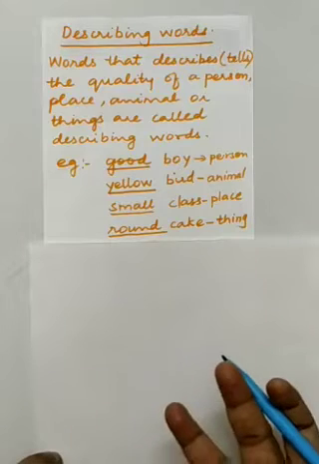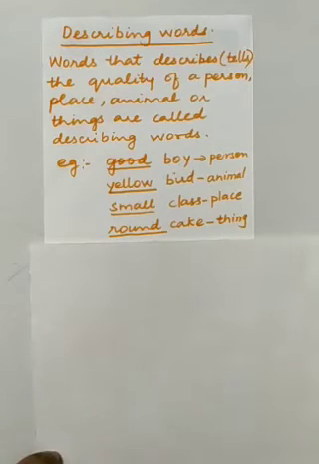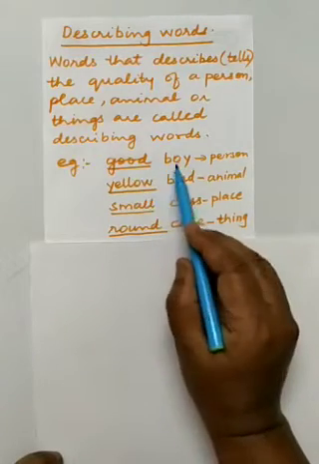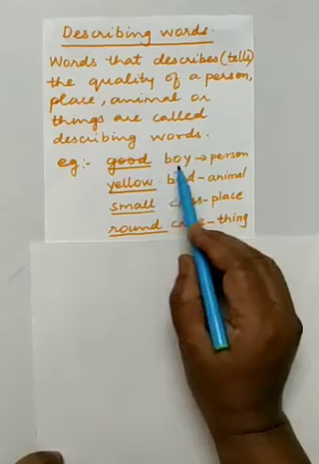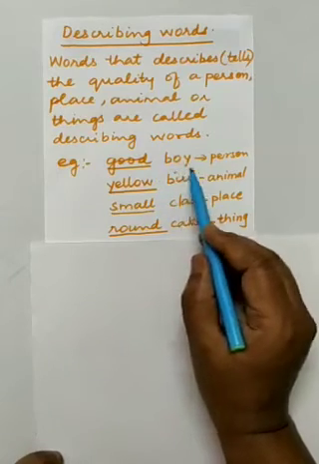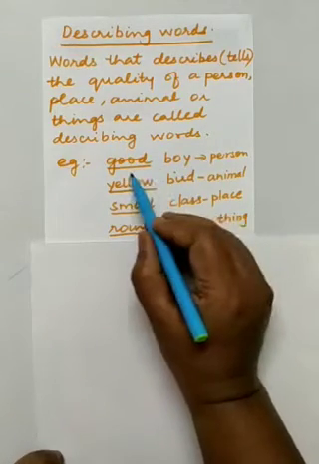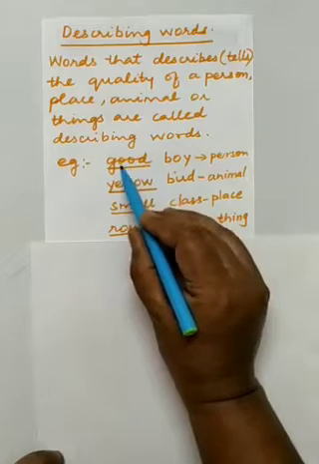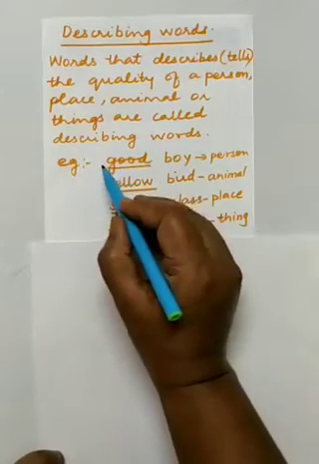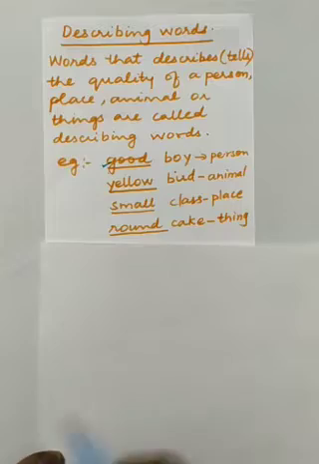See, we see so many things, no? I told you just now. So whenever anything is asked about somebody or something, we can say about it. For example, good boy. We are saying about the boy. He's a person. So how is the boy? Good. So we are describing. We are telling about the boy that the boy is good.